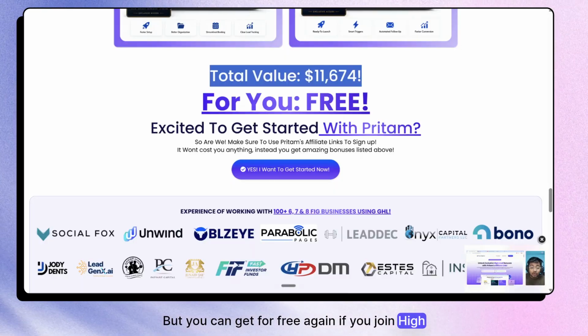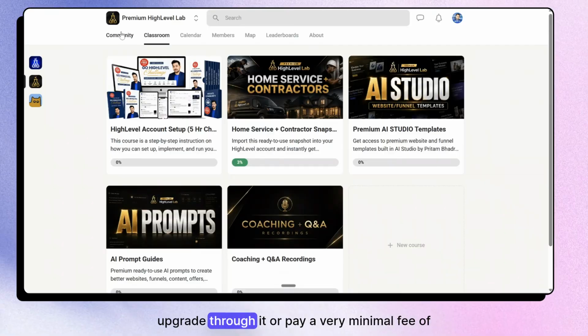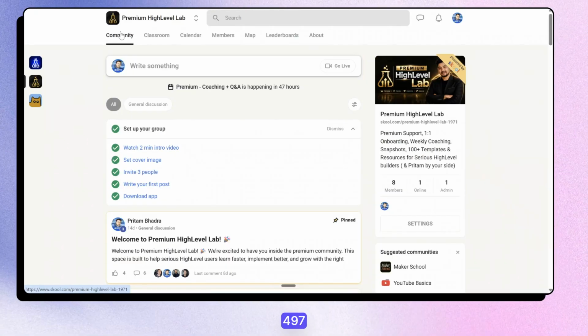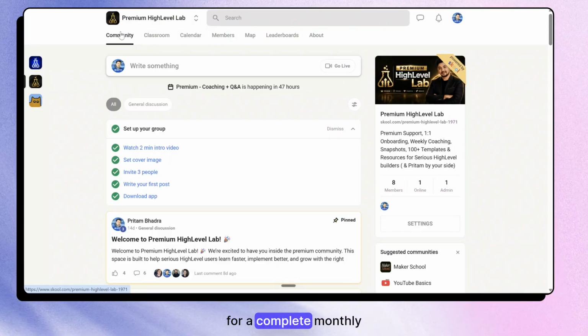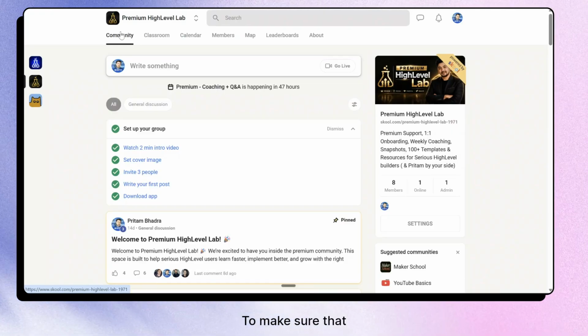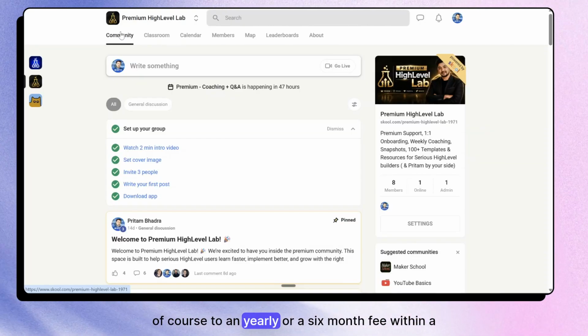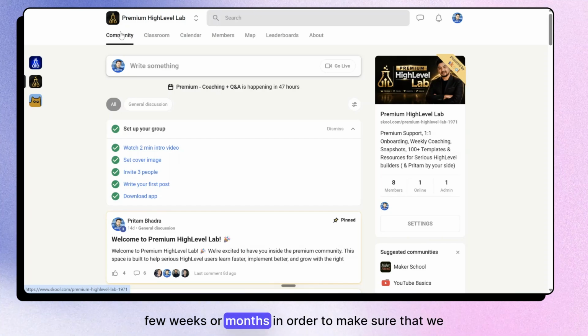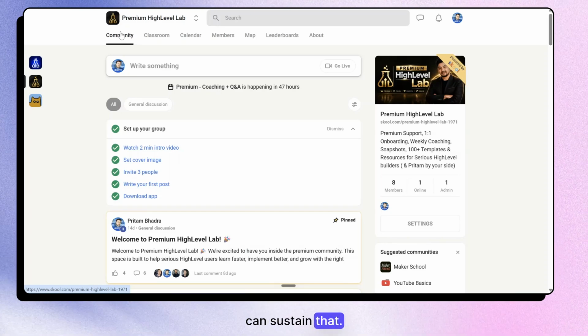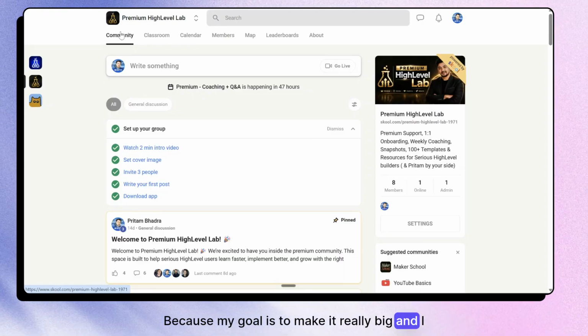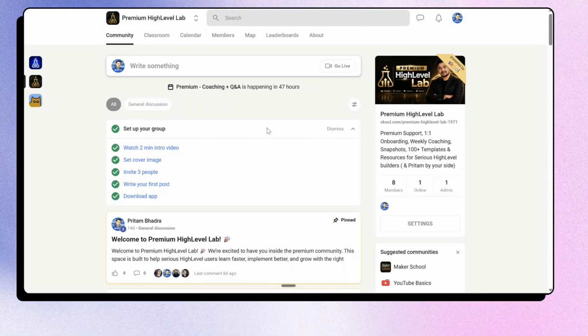Again, if you join High Level with my affiliate link, upgrade through it, or pay a very minimal fee of $497 for a complete lifetime access, no monthly or yearly, right? Again, this is not sustainable. To make sure that we keep running this, I'm going to change this, of course, to a yearly or a 6-month fee within a few weeks or months, in order to make sure that we can sustain that, because my goal is to make it really big, and I welcome you all to be a part in this.